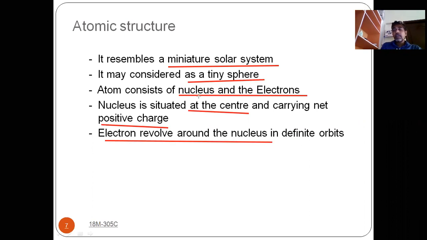Similarly, here you have a nucleus at the center which has a positive charge, and around the nucleus you have electrons revolving in different orbits, and they have a negative charge. The nucleus at the center carries positive charge, and in it you have neutrons and protons, whereas the electrons revolving around the nucleus have a negative charge. So it is similar to the sun and the planets, so that's why it's called a miniature solar system.